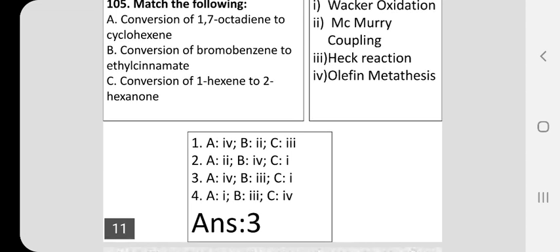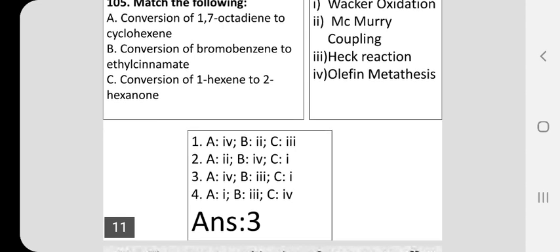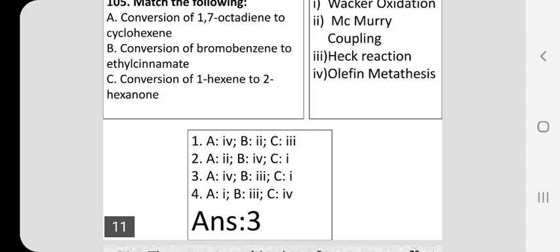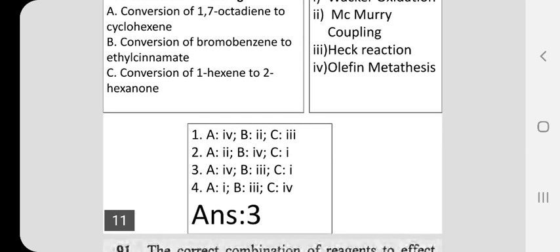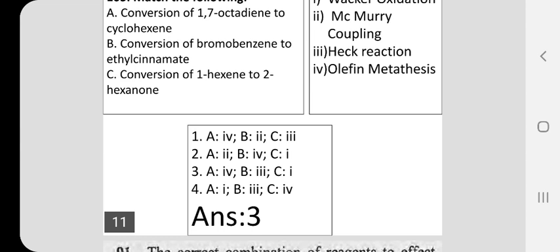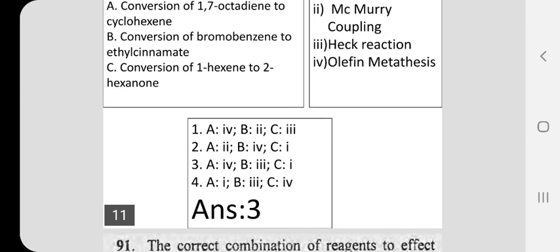Look at the alternatives. In the alternatives, you can find A is matched with choice 4 in 2 choices, that is 1 and 3. In 2 and 4, A is matched with 2, namely McMurry coupling, so it is a wrong answer. 2 and 4 can be avoided. You should be very quick. You should not stay longer in a question, that is, in terms of time. When you are facing an objective type question examination, try to spend minimum time in each and every question.